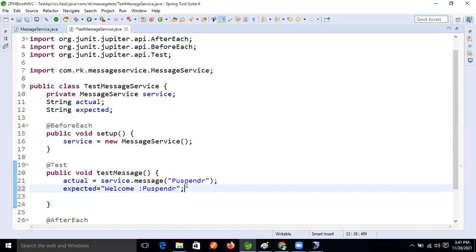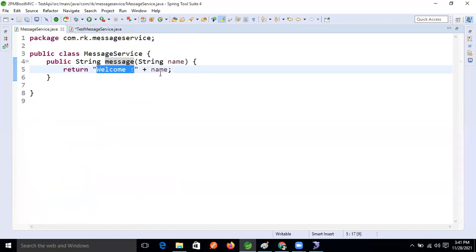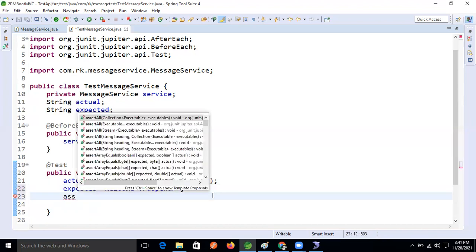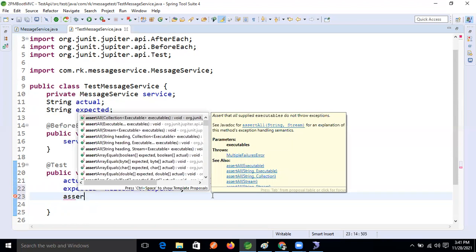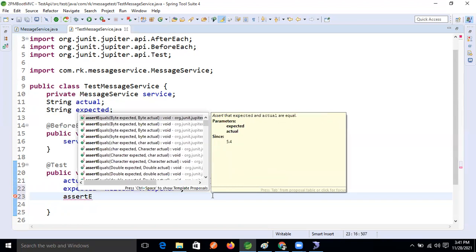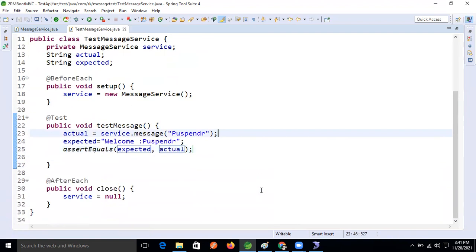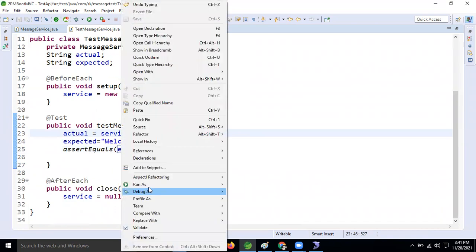So here what are we going to test now? Content, na? Come on, guys. Assert equal. For that purpose, what assert method? Assert equals. Assert equals, right? Assert equals actual and expectation, right? Now let's run the application.